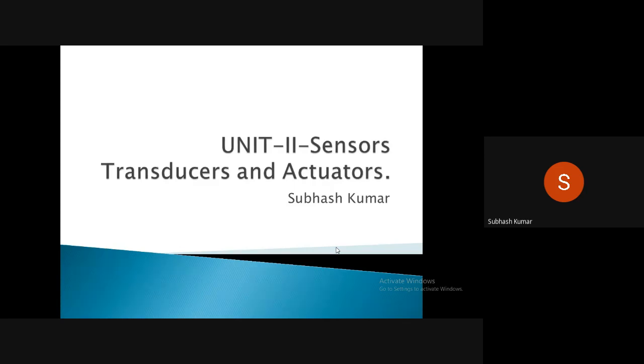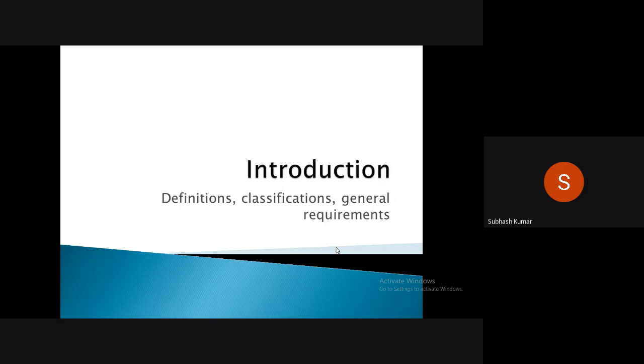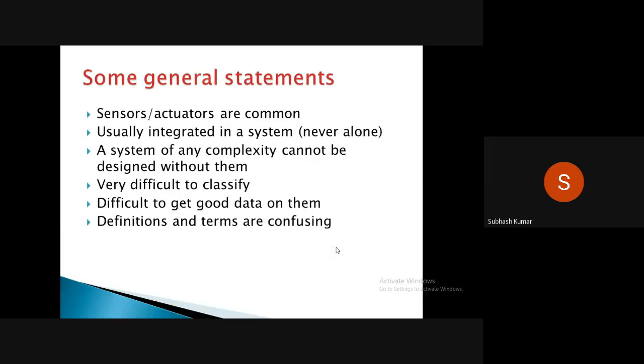Today we are going to discuss in detail sensors, transducers, and actuators as per the syllabus. We will cover the introduction, definitions, classification, and general requirements, of which I have already given an overview in the study lectures. Now we will discuss in detail.